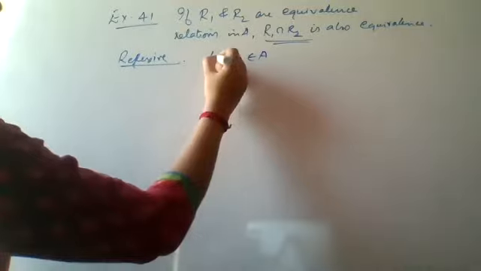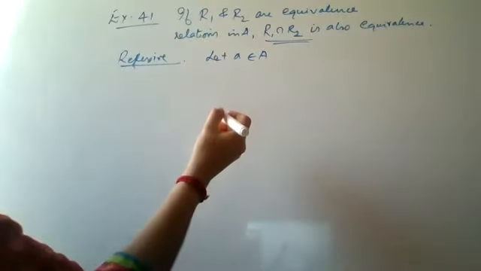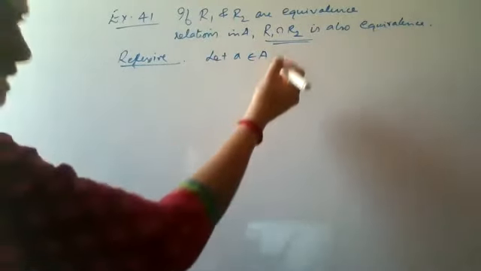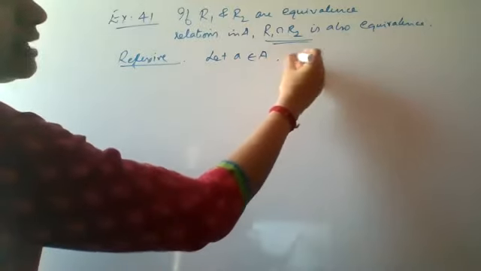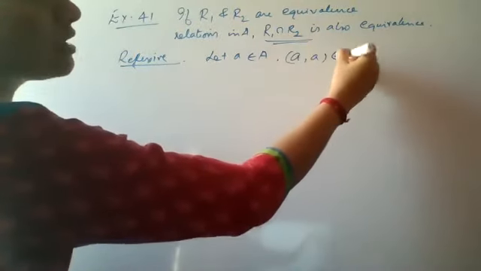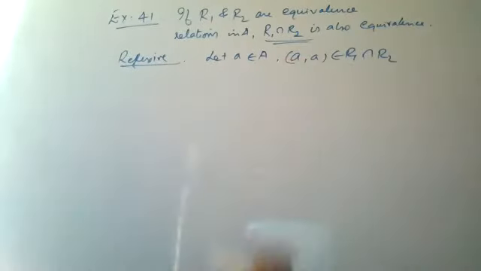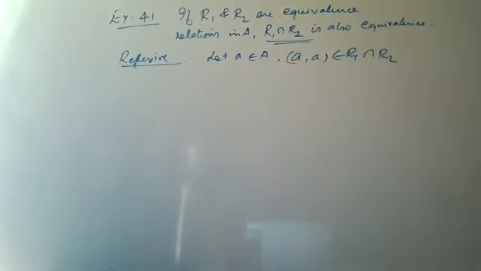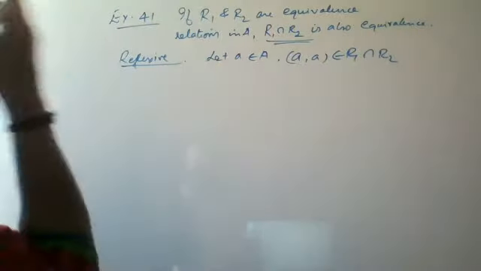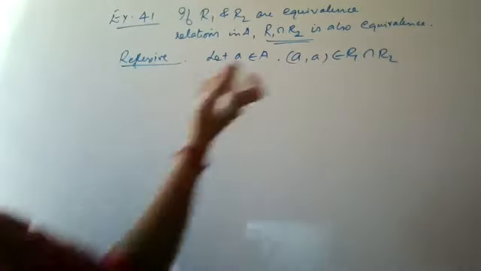and we have to say that (a,a) belongs to R1 intersection R2. Can we say that (a,a) belongs to R1 intersection R2? If you are able to say that (a,a) is in R1 intersection R2 for all a in A, you can say that it is reflexive. So yes, I can say.